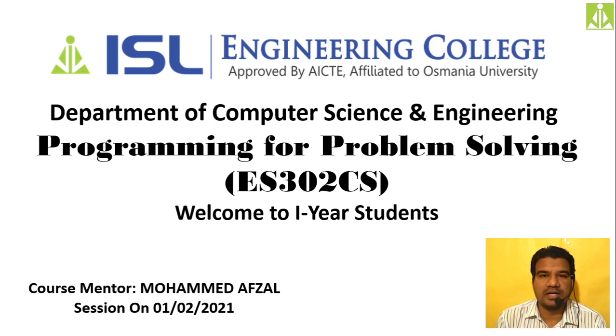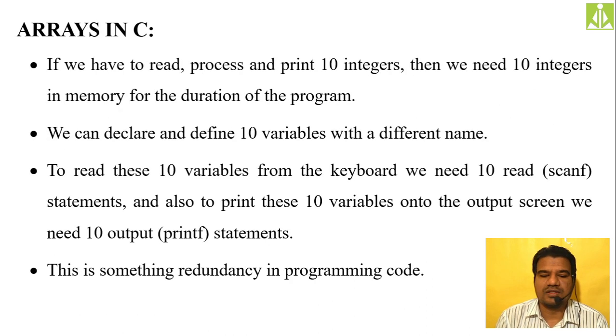When I'm saying multiple, it doesn't mean multiple data types. It means multiple values, more than one value. It means more than one value we can store into the array. That is the reason why we said array is a collection. And we also elaborated this definition more specifically. We said array is a collection of homogeneous data elements. Homogeneous in the sense belongs to the same data type, not different data types, but belongs to the same data type. So this definition we have given for this array.